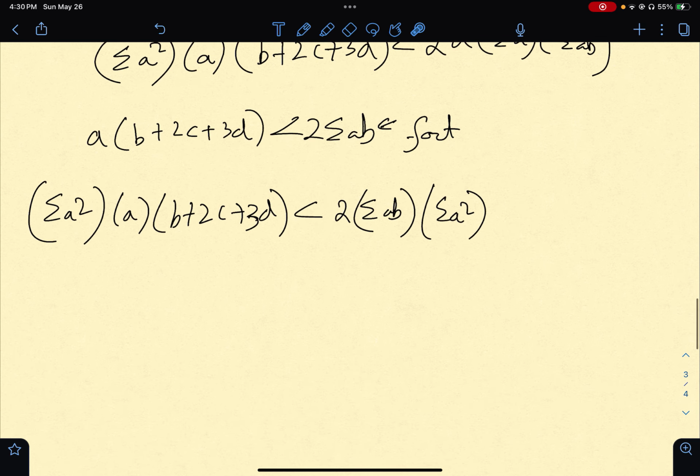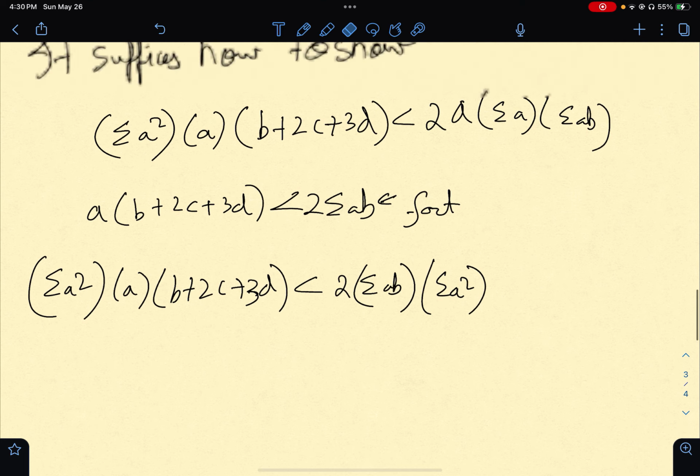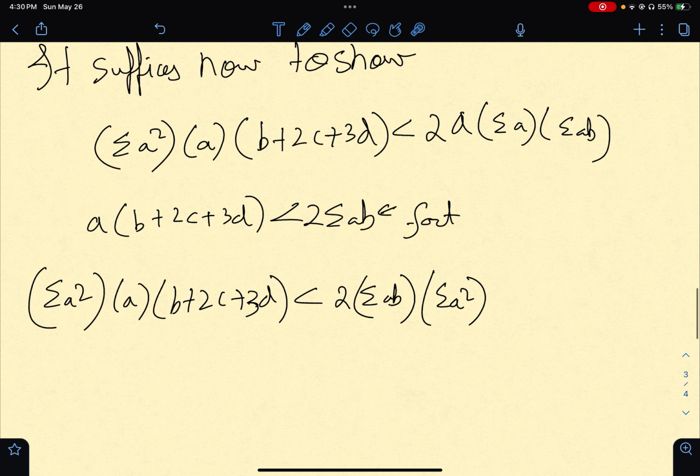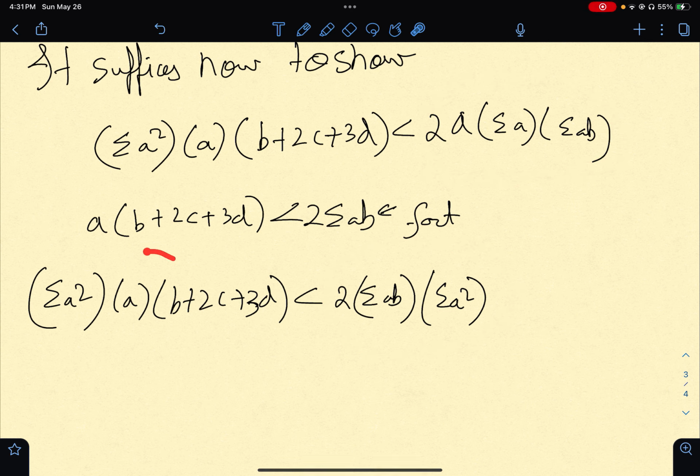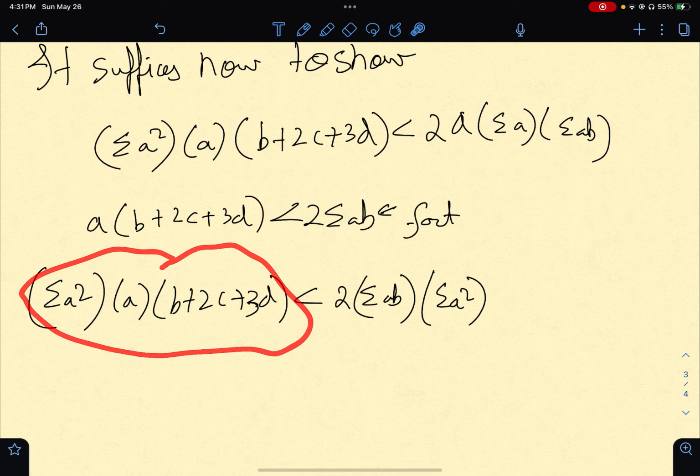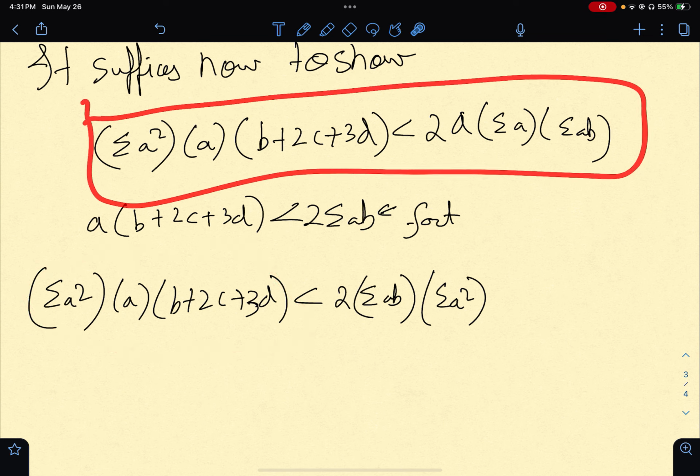Because what I'm trying to say is, if I show that this thing here is greater than or equal to this thing, then I have that this thing is strictly larger than this thing, right? So that is what we wanted to show. I hope it makes sense.